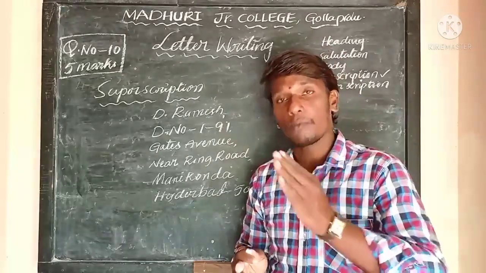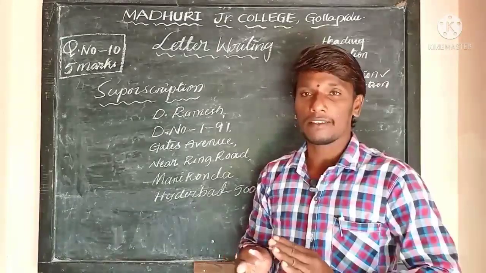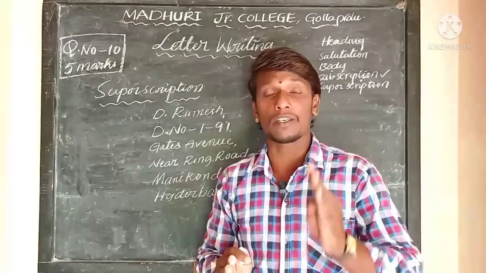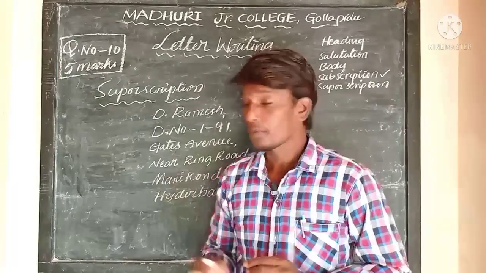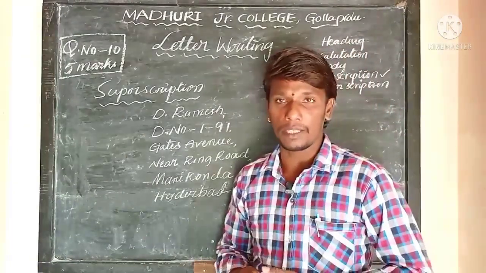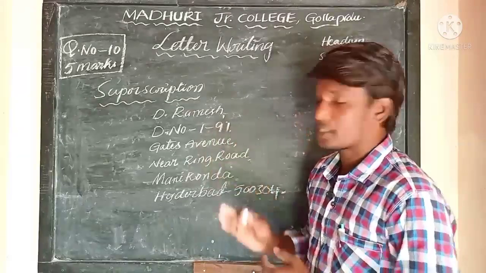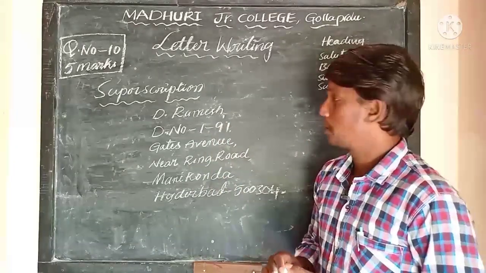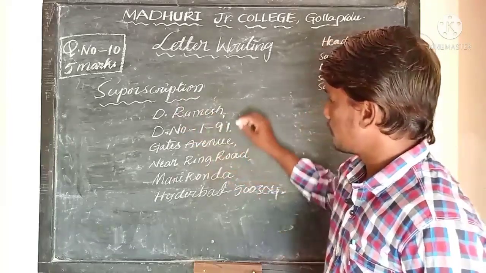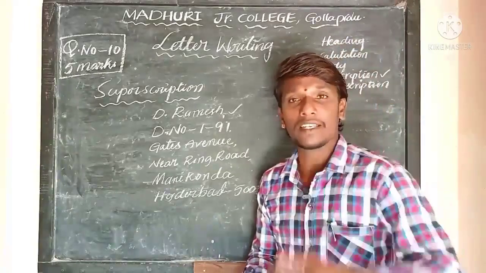In formal letters, we write the superscription within the heading. So at the end of the letter, there is no need to write a superscription in a formal letter. Whereas in an informal letter, it is written on the envelope of the letter, and we can write this superscription at the end of the letter. You should start the superscription with the name of the person to whom you write the letter.